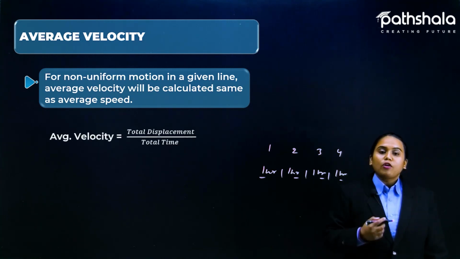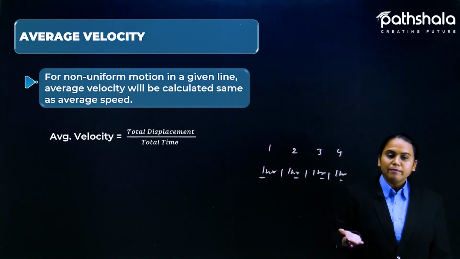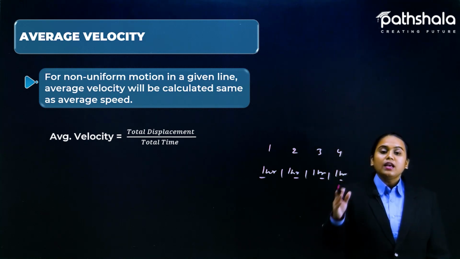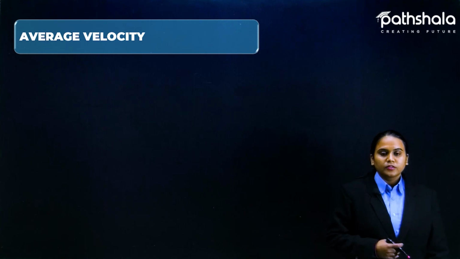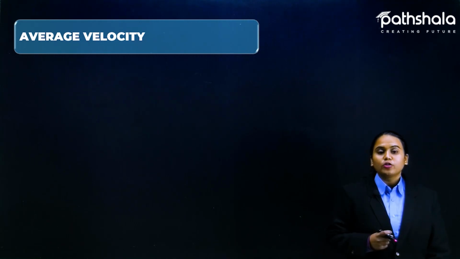Okay, so now the formula for average velocity is total displacement divided by total time. The same thing that we have seen in the speed case also, total distance upon total time. So here, total displacement upon total time. So yes, that was the formula for average velocity, that is total displacement upon total time.